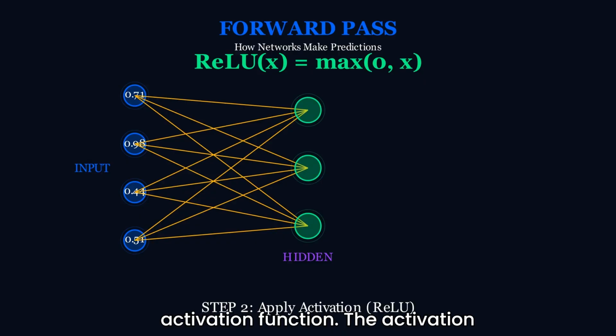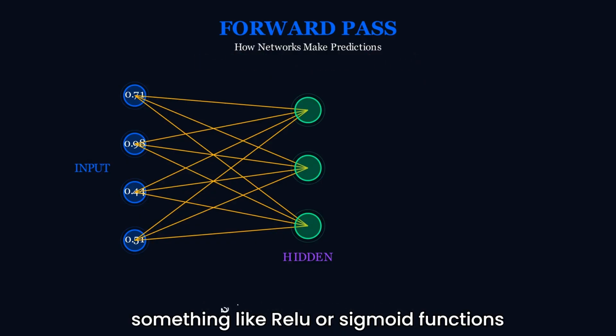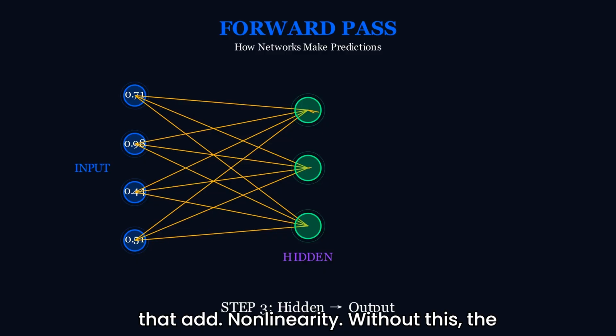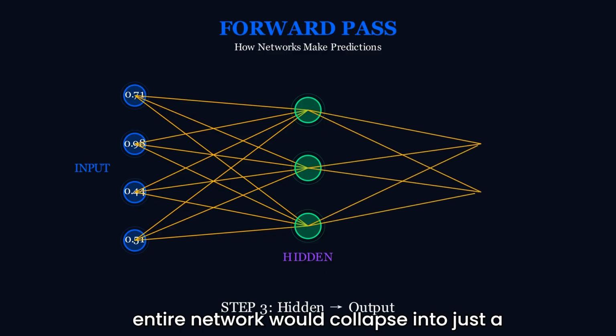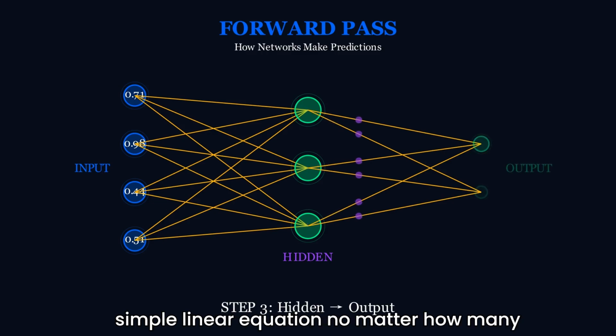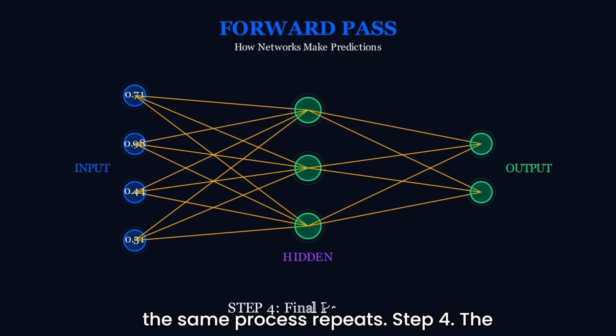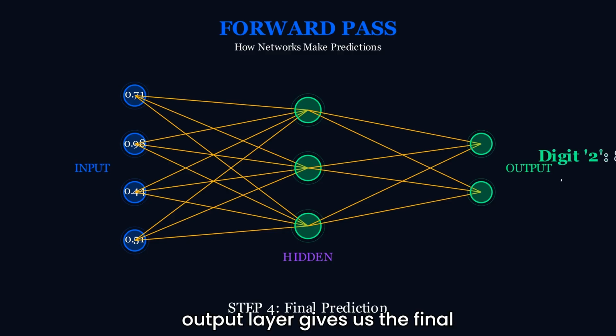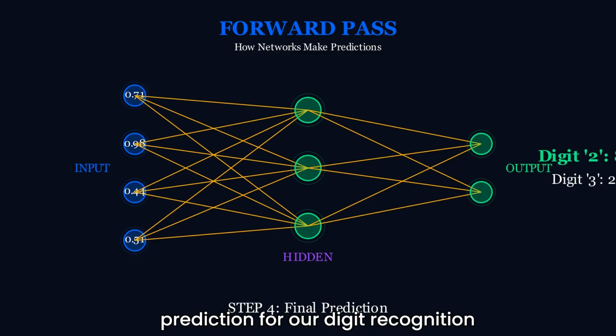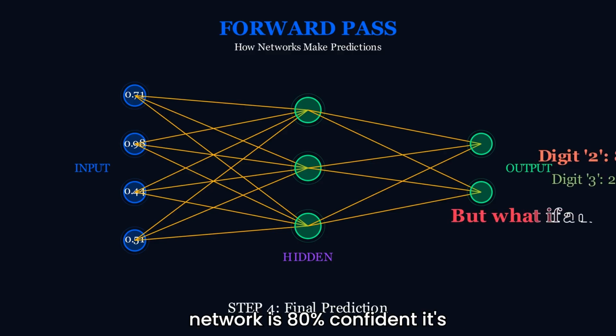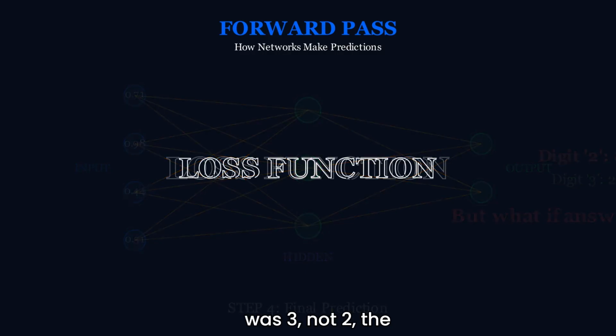The activation function is crucial. It's usually something like ReLU or sigmoid, functions that add nonlinearity. Without this, the entire network would collapse into just a simple linear equation, no matter how many layers you stack. Step 3. The activated values flow to the output layer, where the same process repeats. Step 4. The output layer gives us the final prediction. For our digit recognition example, the output might be 0.1, 0.05, 0.8, 0.02, 0.01, 0.01, 0.005, 0.003, 0.01, 0.001. The network is 80% confident it's a 2.